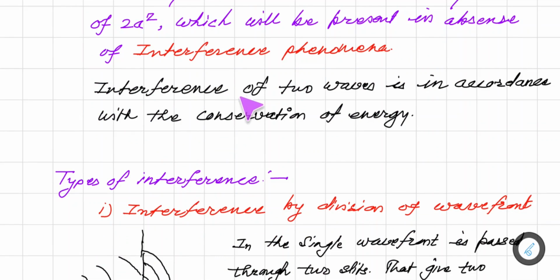So we can say interference of two waves is in accordance with the conservation of energy. There it is only a redistribution of energy. Energy can neither be created nor destroyed. The uniform distribution is because of the conservation of energy.